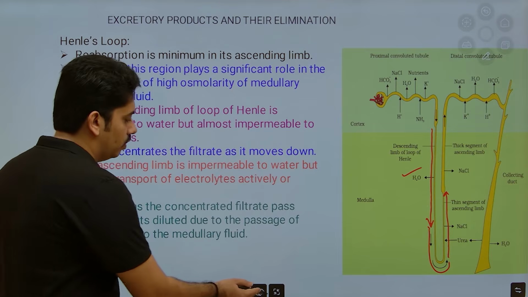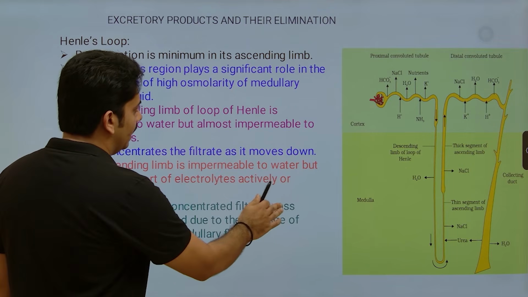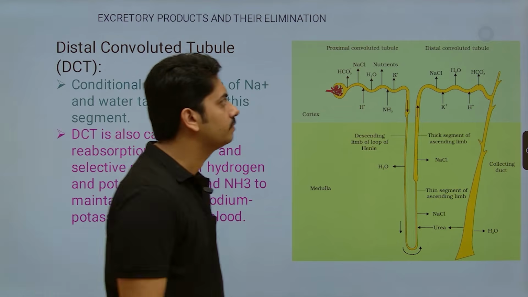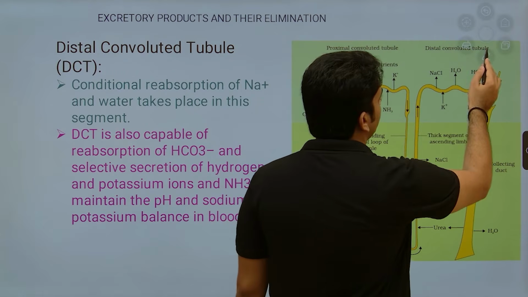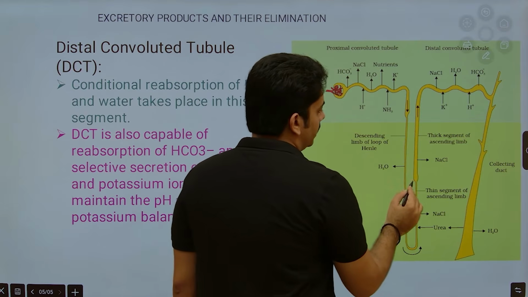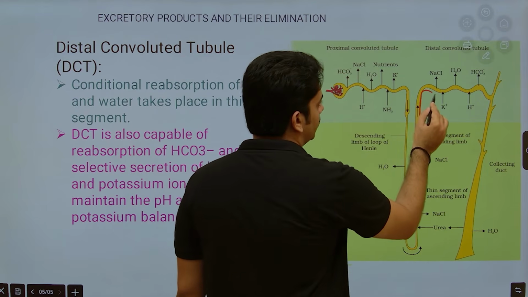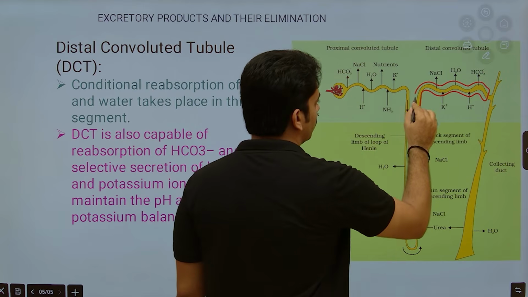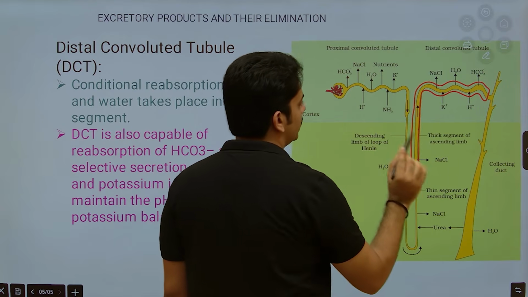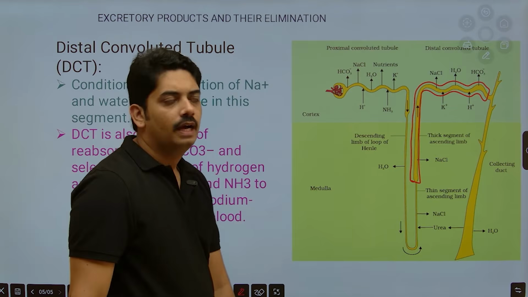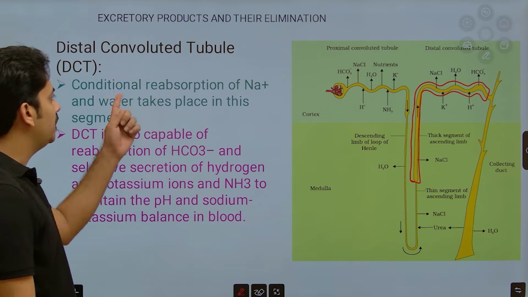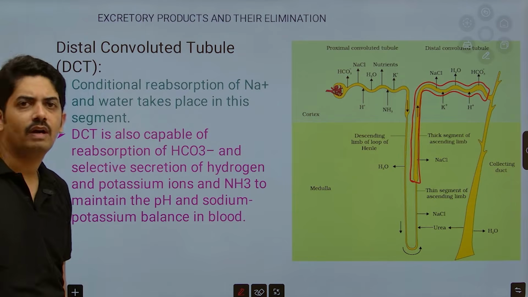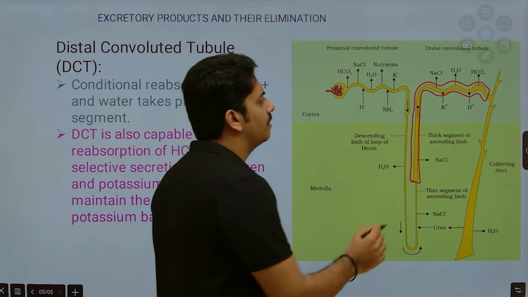Okay, so this is about the Henle's loop. Now coming to the distal convoluted tubule, here you can see this part, we call it the distal convoluted tubule. Now what is the speciality of this? Again, conditional reabsorption of sodium and water takes place in this segment. Why have they given conditional reabsorption?